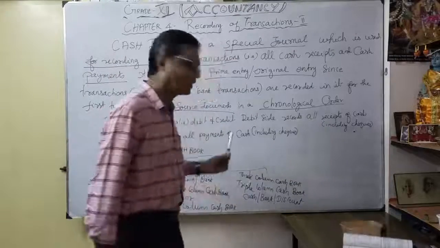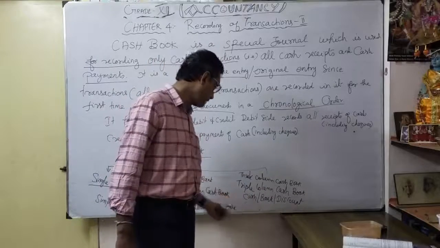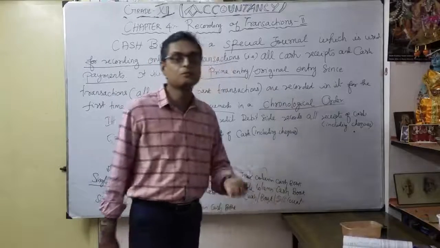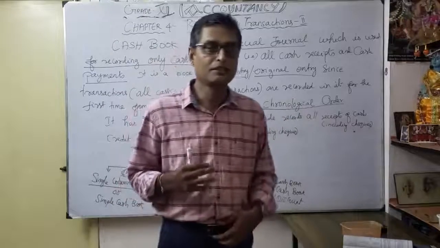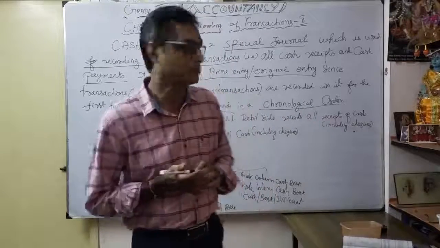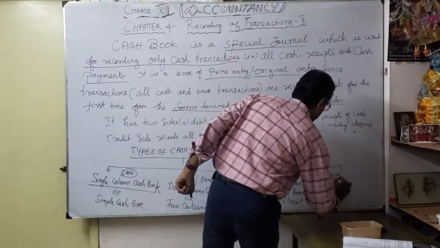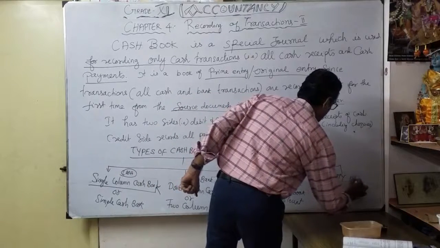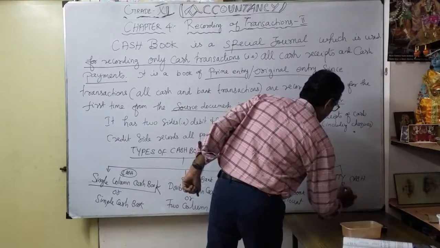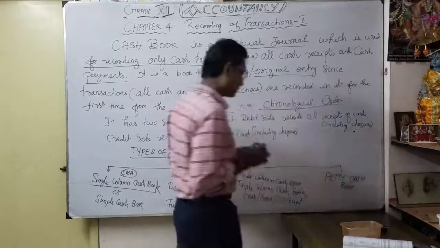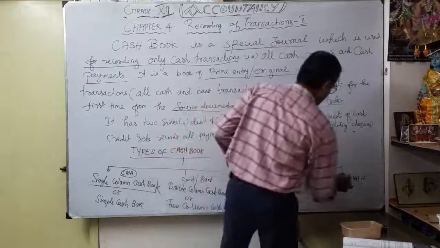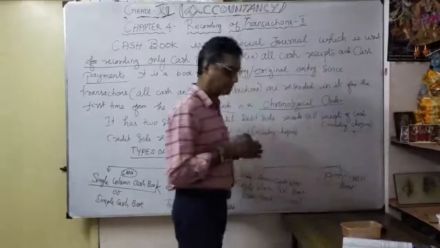Understood the meaning? So why is it triple column? Not only cash and bank, the discount part is also going to be recorded, whether it is discount allowed or discount received. And finally, the petty cash book. What is that petty cash book? Why is it called petty? Petty means very small amounts.